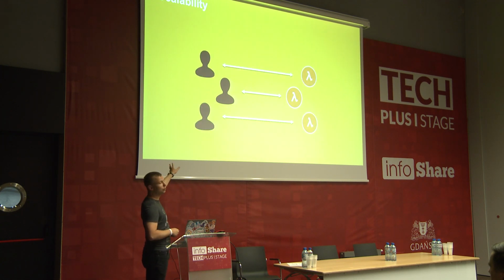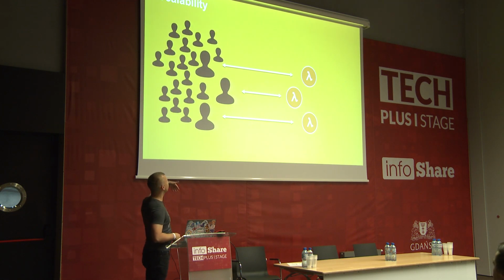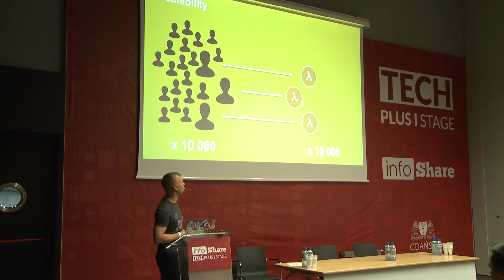If there are a couple of users, the cloud will spin up multiple instances of this microservice, so all of those users will be able to access this microservice at the same time. But maybe there will be thousands of them, so then we will have thousands of those instances, and this again will be done automatically. So that's why it's just easier to build applications with this kind of approach.